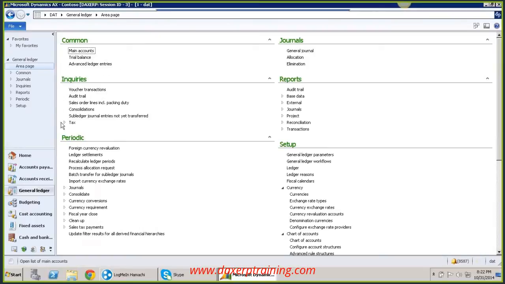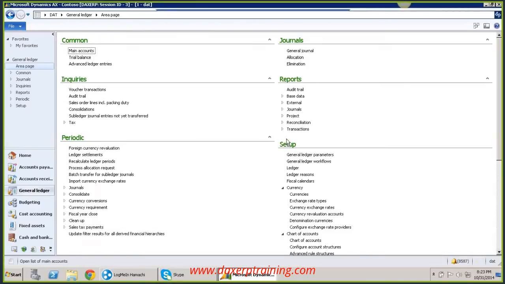In inquiries, you perform a quick inquiry if you want to know any quick information. And in reports, for the purpose of reporting and history data, you generate reports. You can generate thousands of reports out of AX by running a query. I'm going to show you how to generate reports a little later.